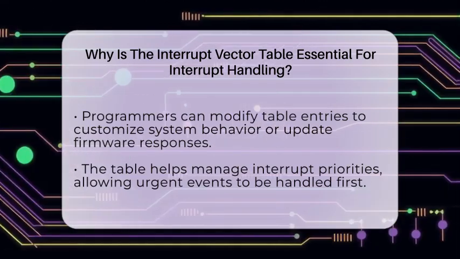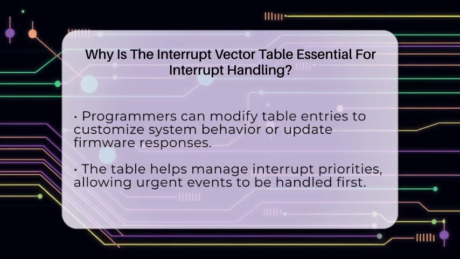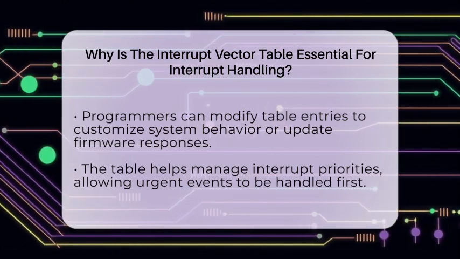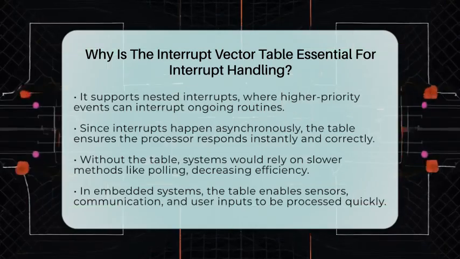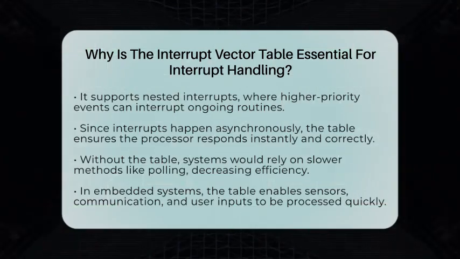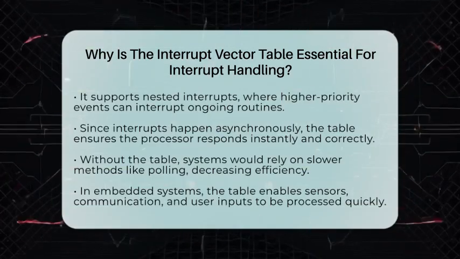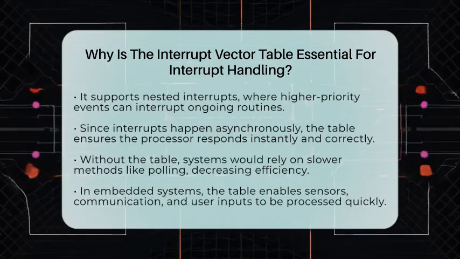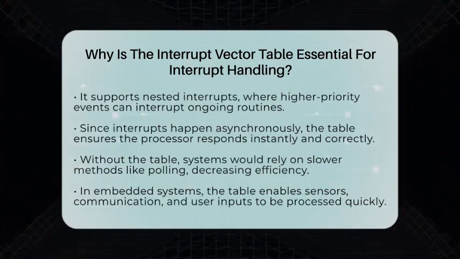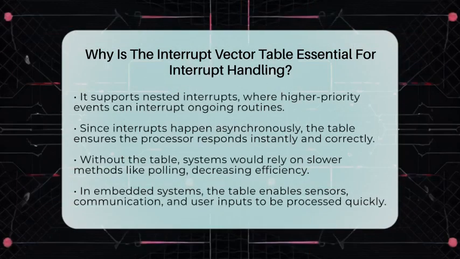Since interrupts happen asynchronously, meaning they can occur at any time, the interrupt vector table ensures the processor can respond instantly and correctly. Whether it's a timer expiring, a data packet arriving, or a fault happening, the table guides the processor to the right response. Without it, the system would have to rely on slower methods like checking each device one by one, which would slow everything down and make the system less responsive.